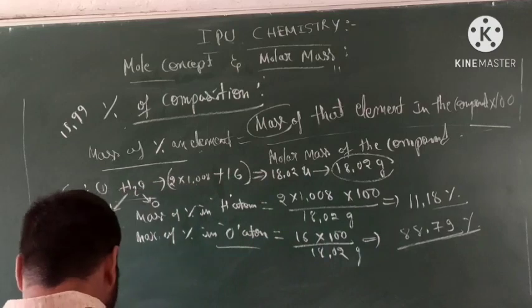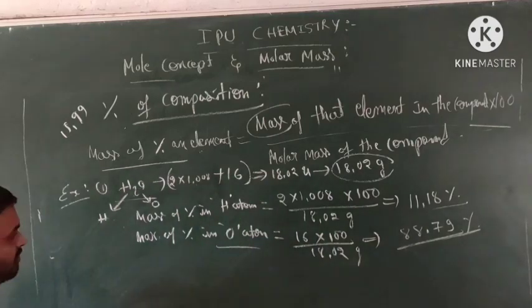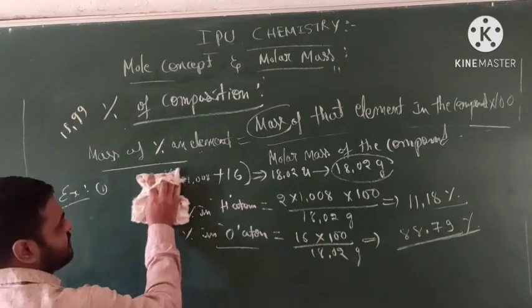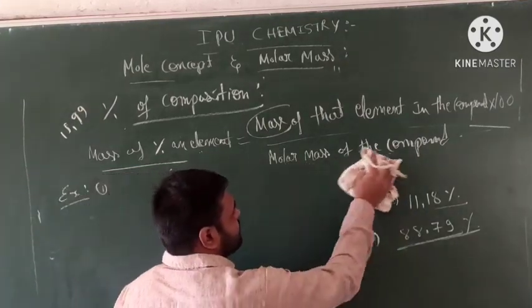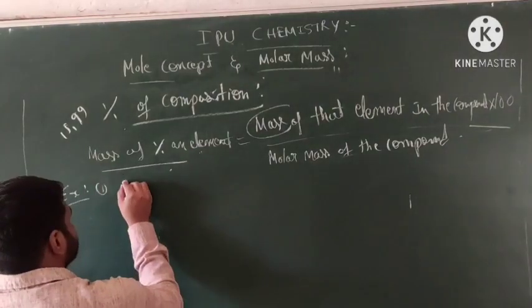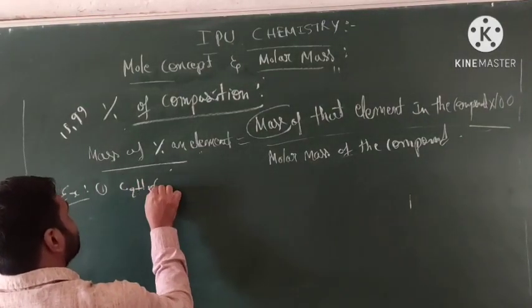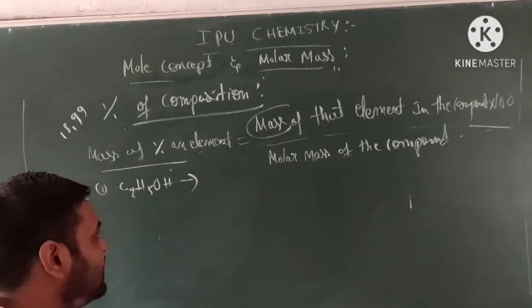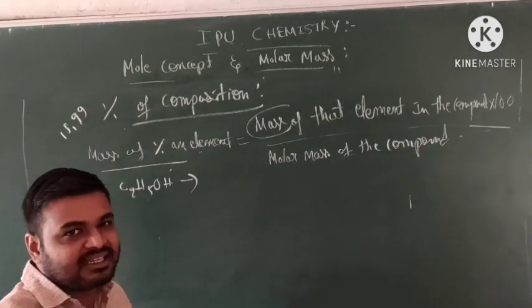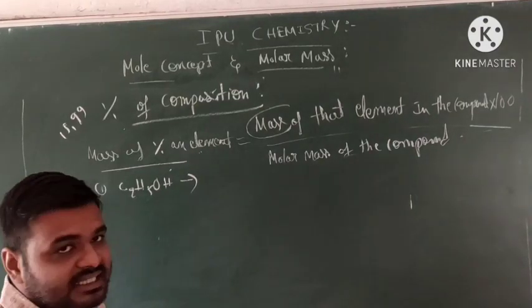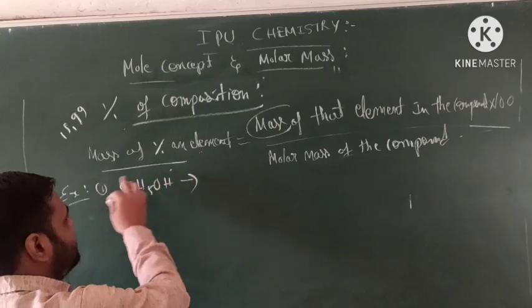Okay, students. Next, one more example: you take ethanol, C2H5OH. In the previous class we already discussed the molar mass of ethanol. Calculate the values.